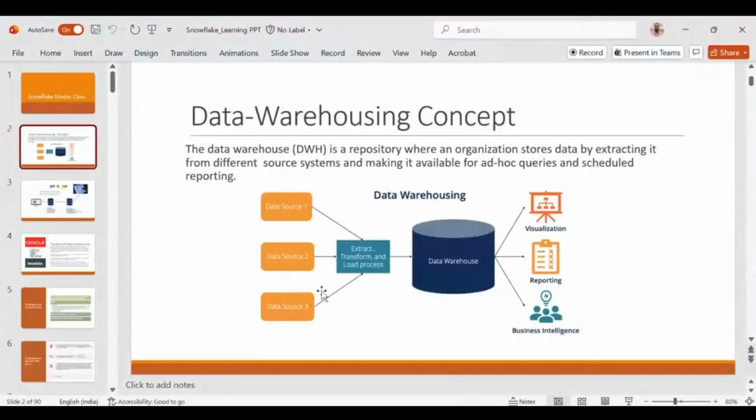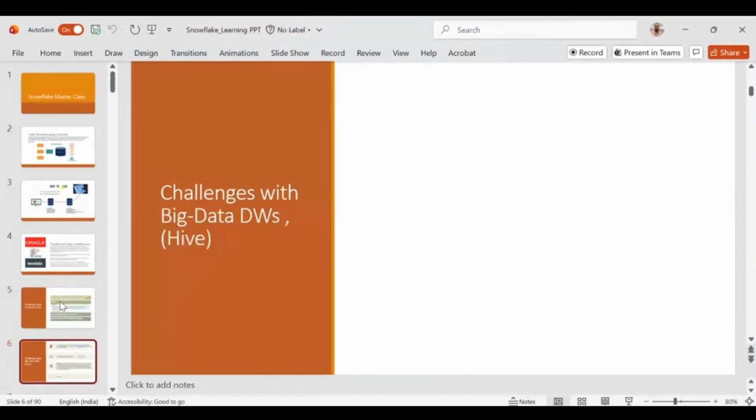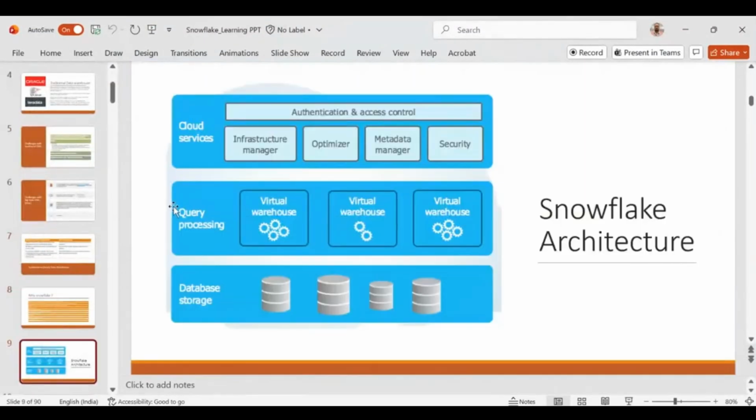Similarly, if you see the Snowflake architecture, you can see there are three layers of architecture. Okay, three layers of architecture. The first layer is the cloud service layer.